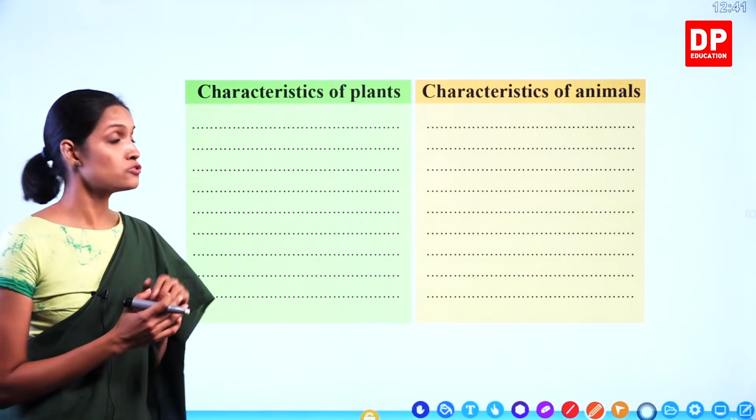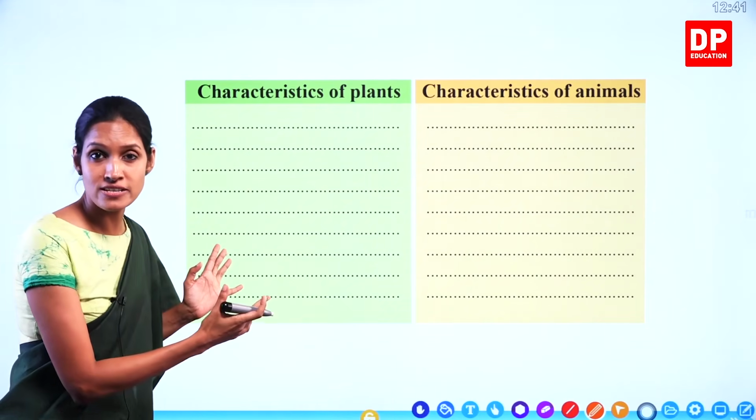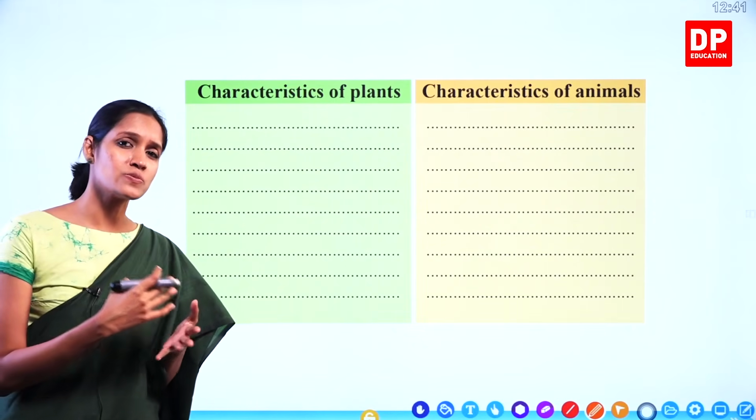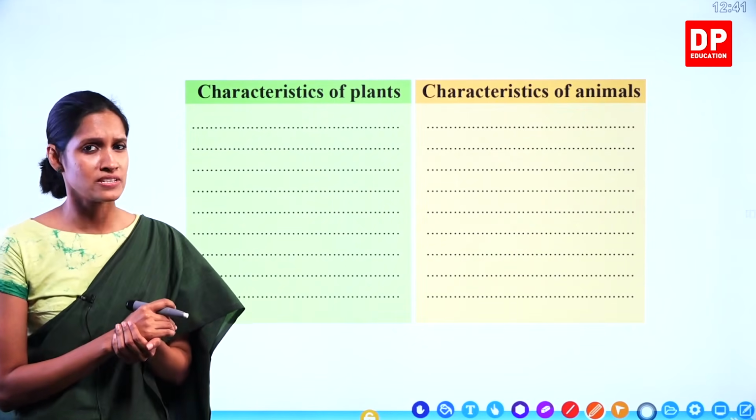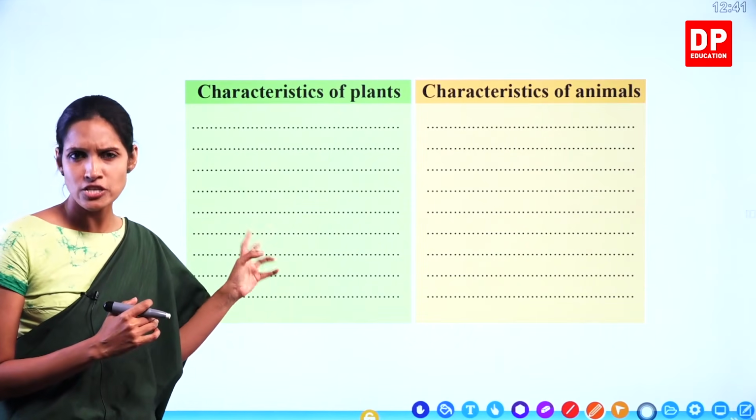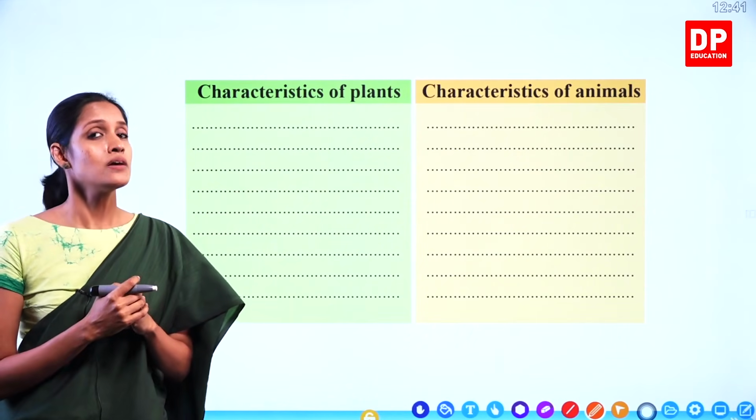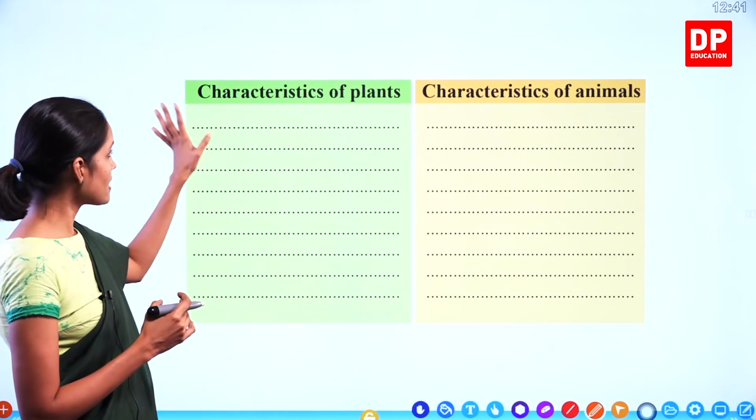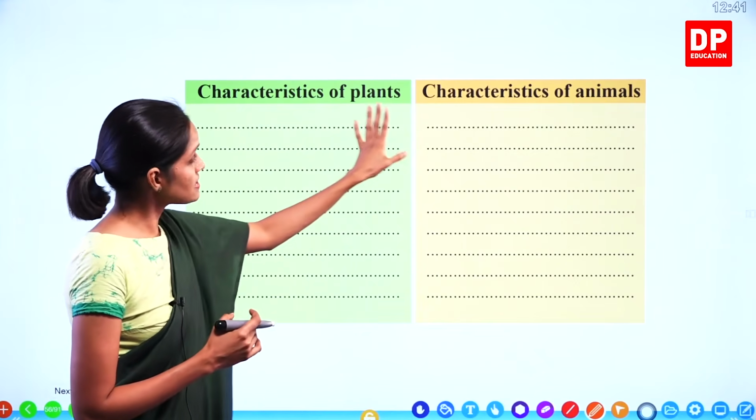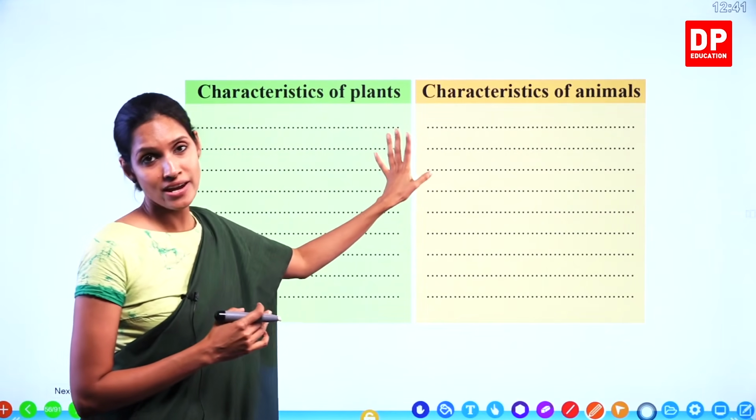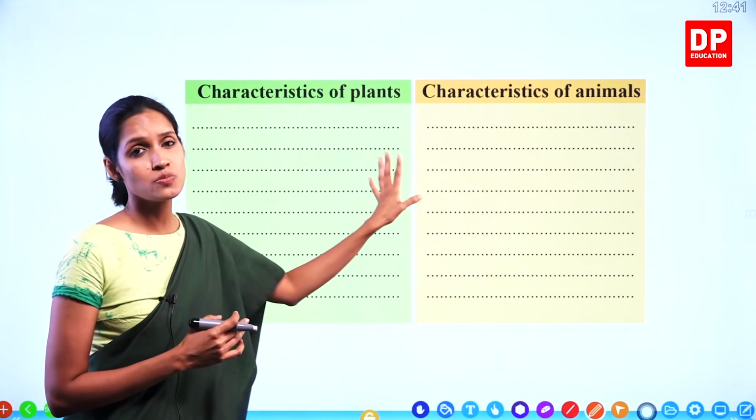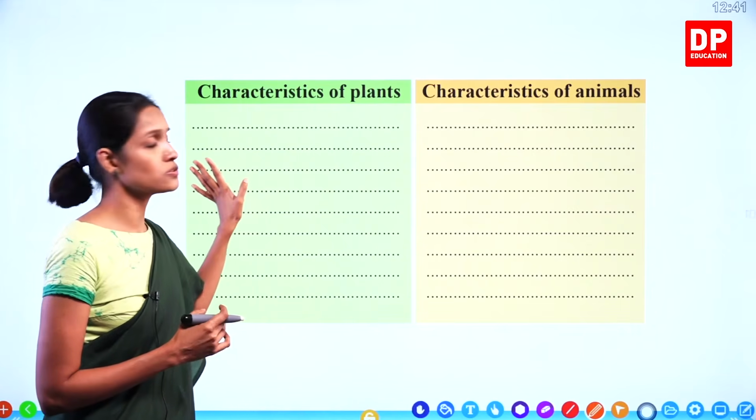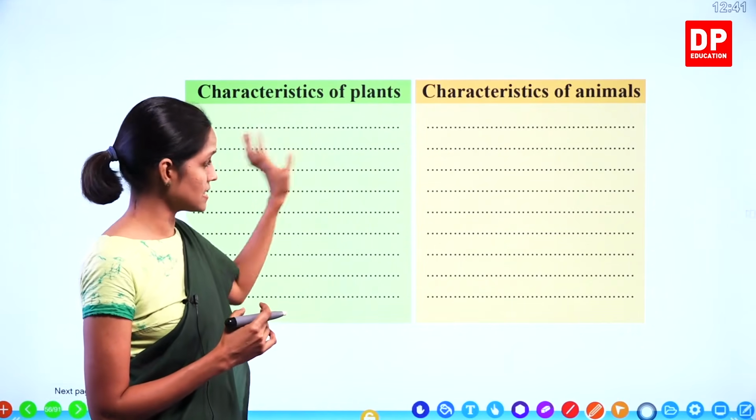Now we are going to write down the main differences between plants and animals. Do you remember when I was explaining the characteristics of living organisms, there were times I mentioned there are differences between plants and animals? Now, have a look. This side we have to write characteristics of plants. This side we have to write characteristics of animals. What are the differences between plants and animals, children? Shall we start to write? You also can start with me. You also can write your own answers.